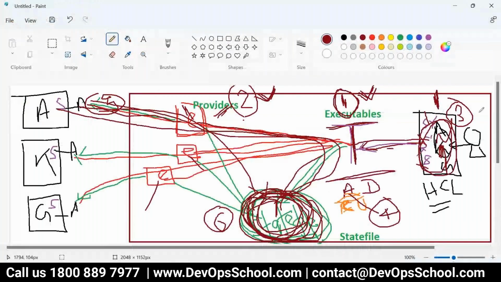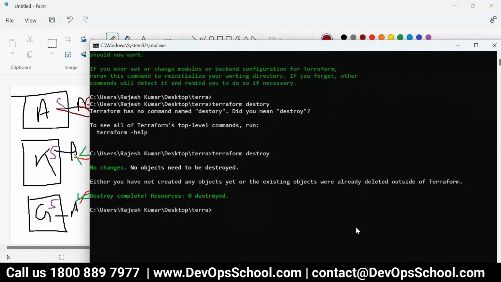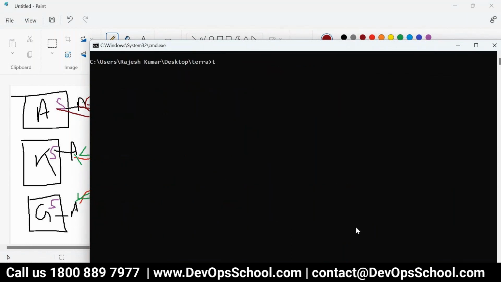It was so simple. What is the fourth one? Any idea? Yeah, apply command. That's all. So you know that, apply. So let me do that. Clear the screen. Terraform plan. What is the plan? So plan will tell you, dry run, what resources will be created or destroyed. So before running the apply, you should run plan just for a dry run, test run.